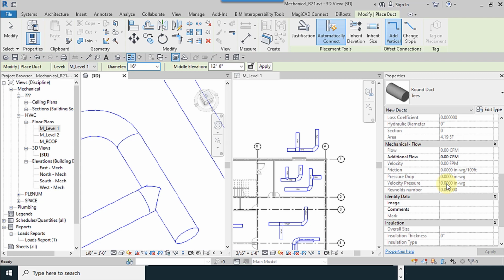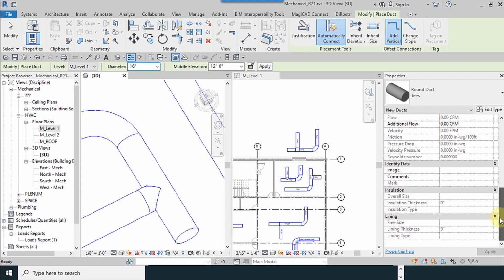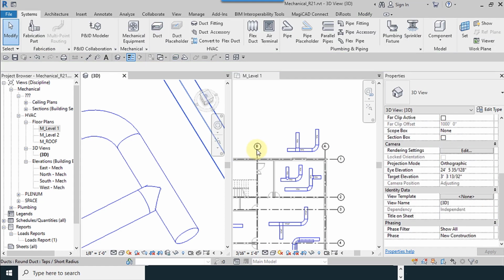Everything could be fan coil or anything. The values will be changed after the calculations.